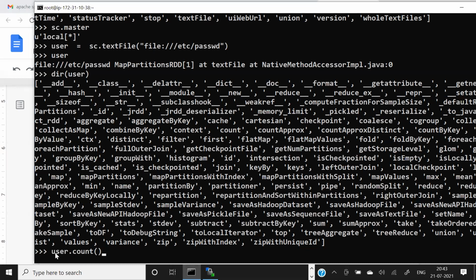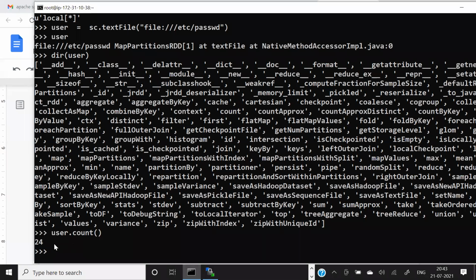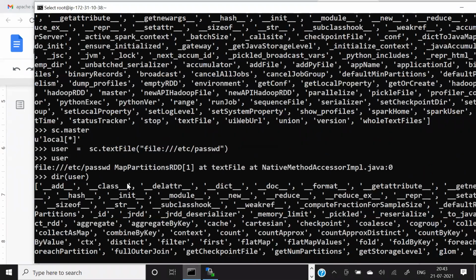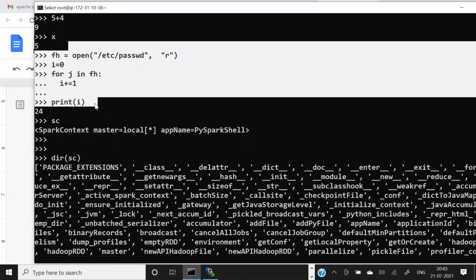Now, because I'm doing some analytics operation in this user variable, this user will say, I am just RDD, I am a node. Now I will go and read my instructions. I will load this file and do whatever we have asked to do. Guys, the output comes. I always see the same output, 24, but this output guys runs in my local computer without any cluster.